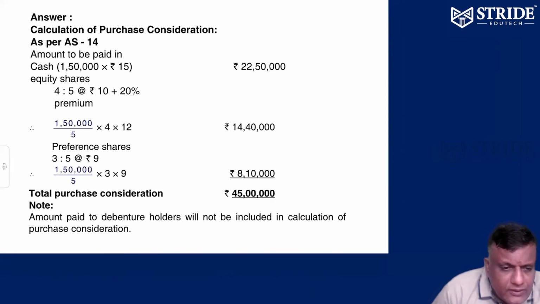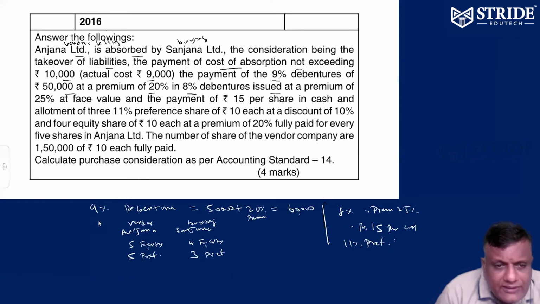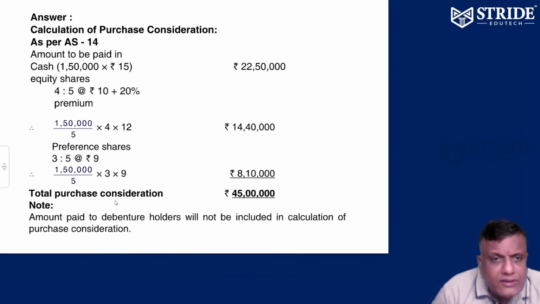Very simple. There are 1.5 lakh shares available for Anjana. Right. How to pay the purchase consideration? The purchase consideration for Anjana shareholders.